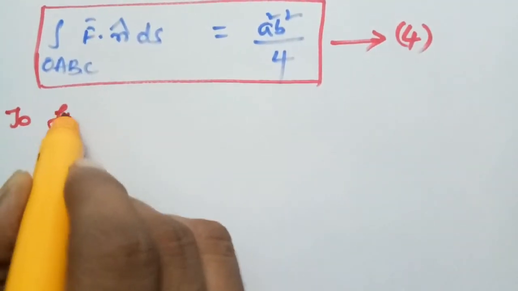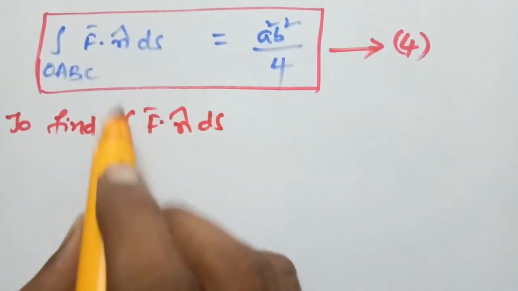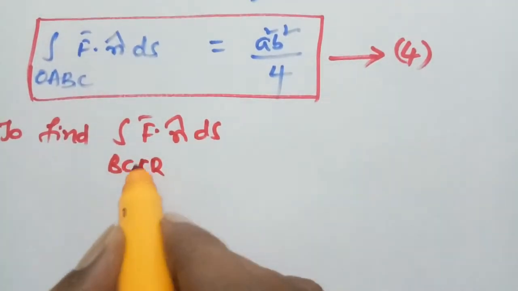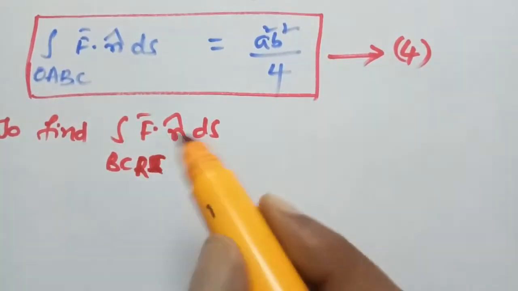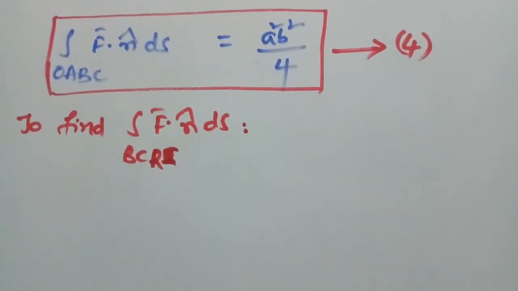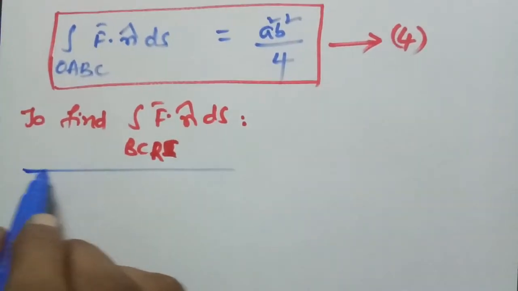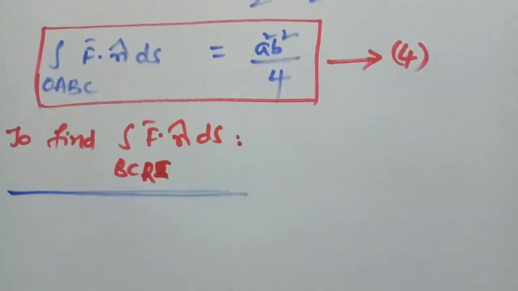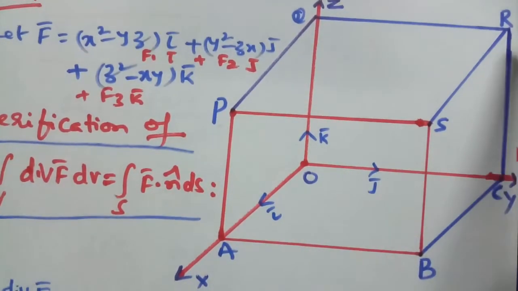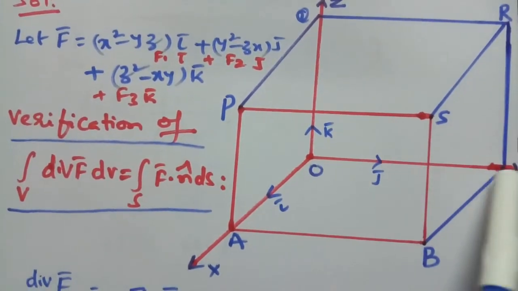To find the integration of f bar dot n cap ds over BCRS. For this surface BCRS, the y-axis is the perpendicular.